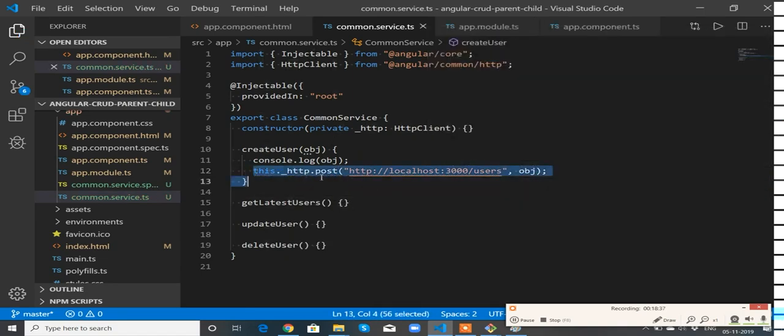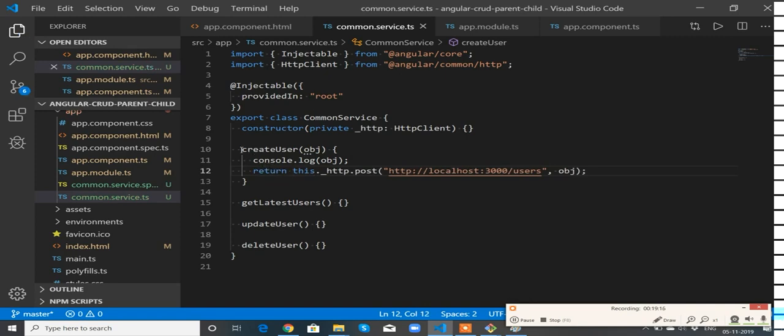Now this call is going to return an observable. These observables I am going to handle in my component. The people who don't know about observables, don't worry, I am going to create a different and detailed video about observables. As of now, this observable is something from which you are going to get a response from the server after you successfully post it. How it needs to be handled, I am going to show you now. So this is supposed to be returned.